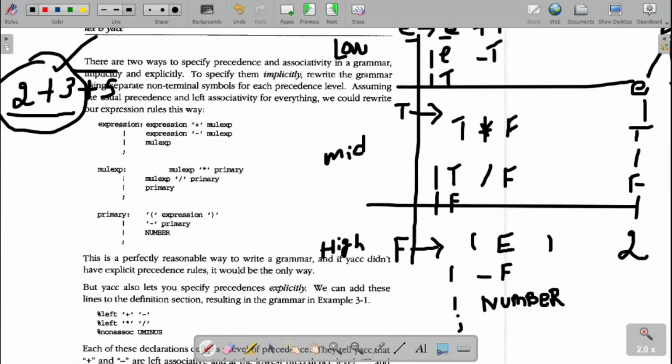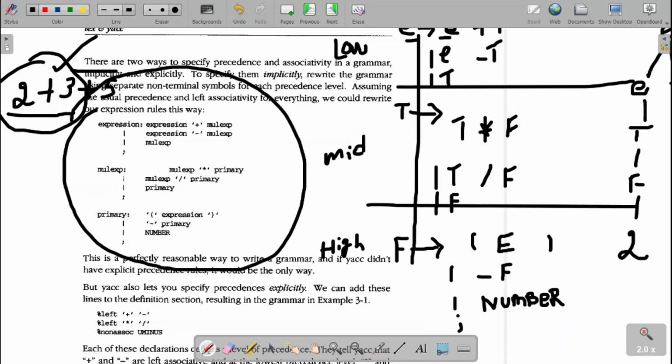This we have done with the help of the precedence and the associativity rule. So now in this expression, E represents the expression, T represents your multiplication expression, F represents your primary non-terminal. In place of T, you replace with your multiplication expression, MUL expression. In place of F, you can replace with the primary over there. And this can be handled easily. So this is one way of doing this one.